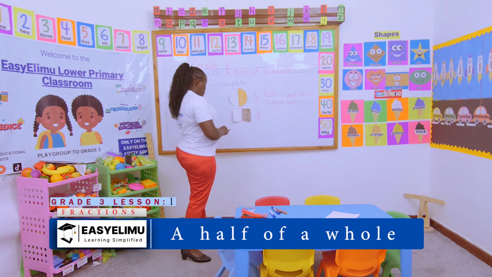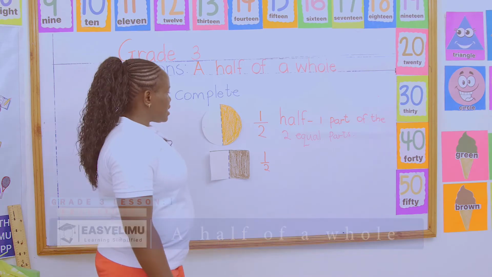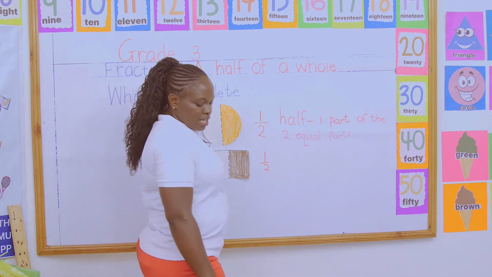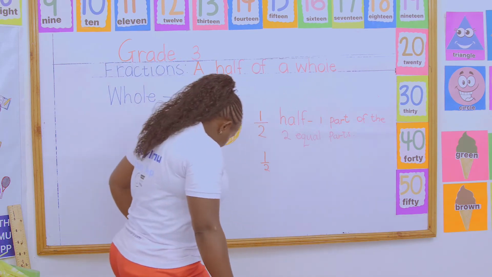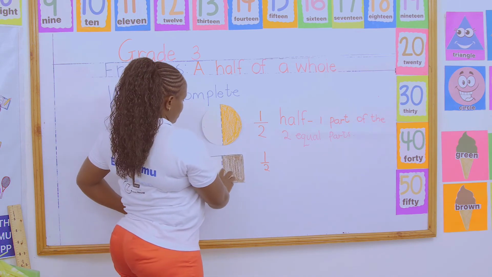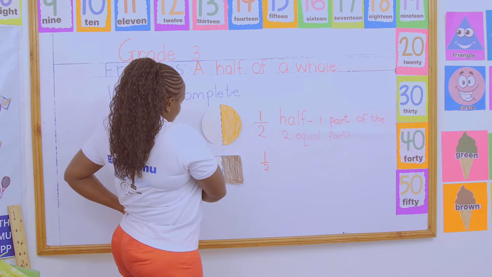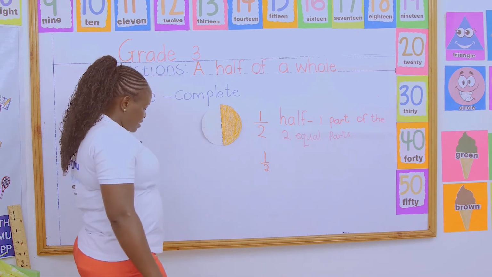And that is what we say a half. Oh, our half has fallen down. Sorry. That is what we say a half, one piece of the equal parts.